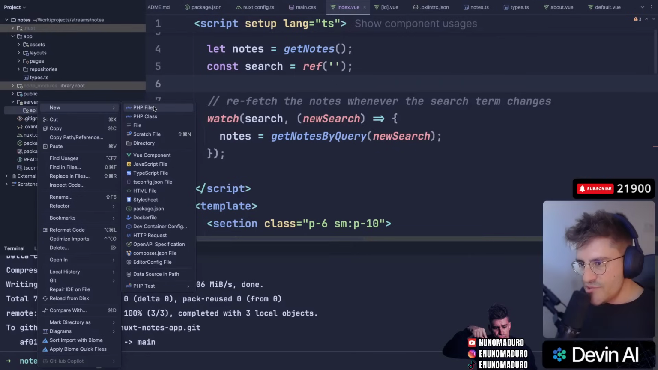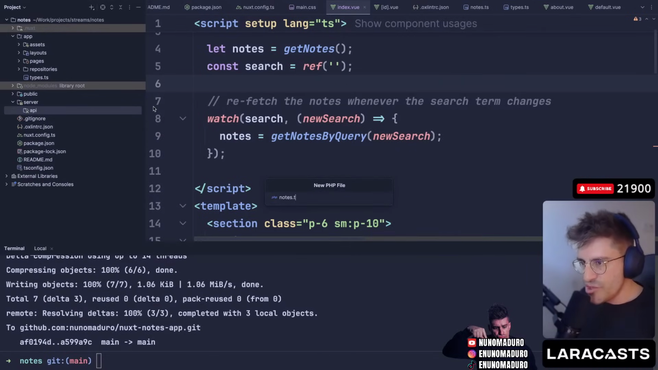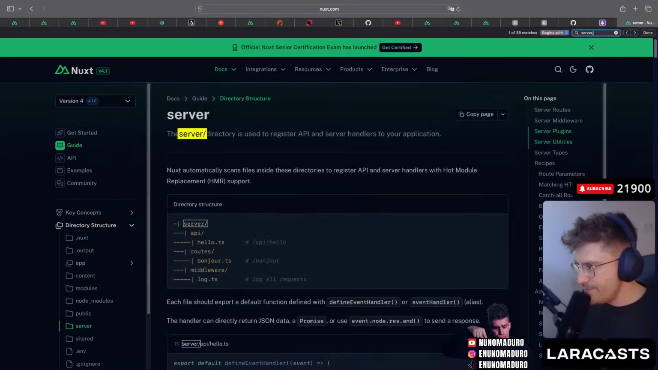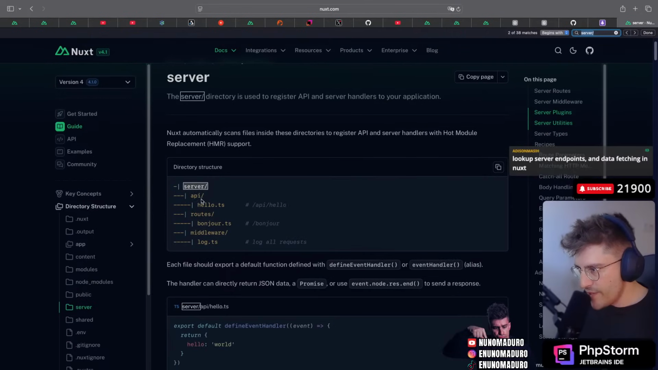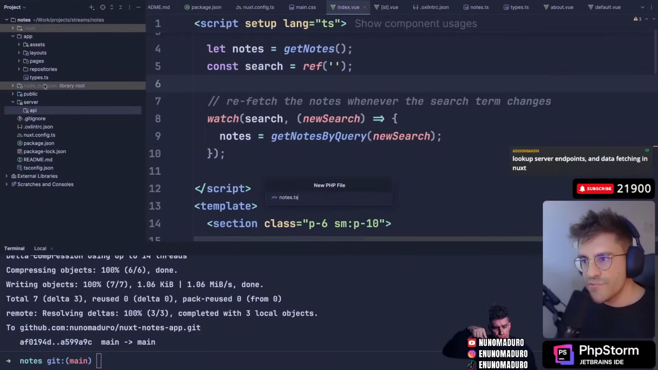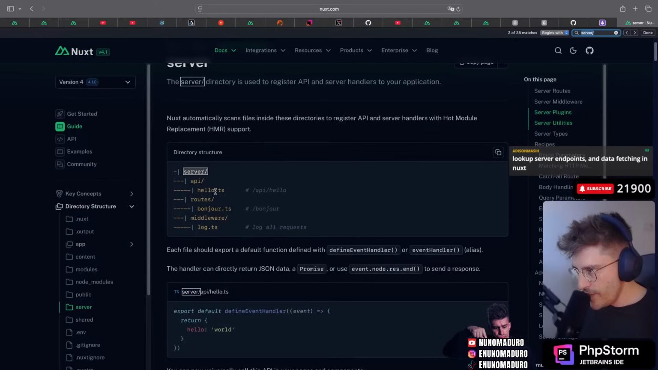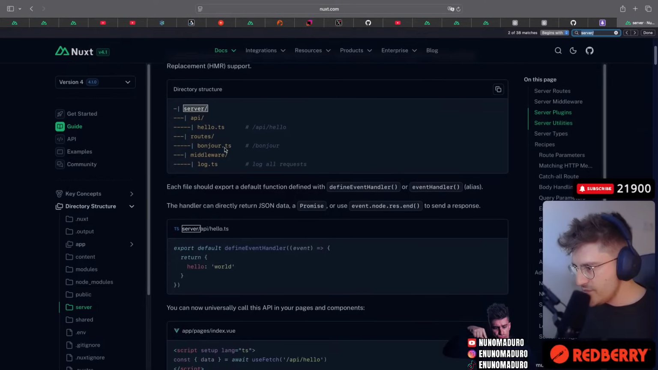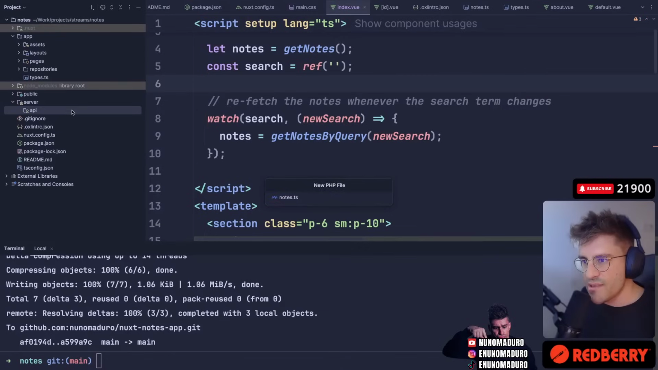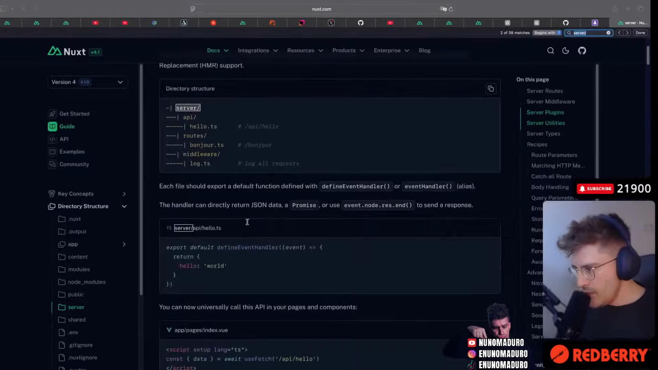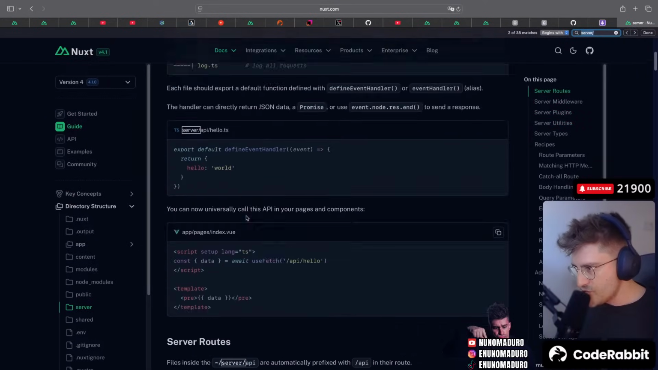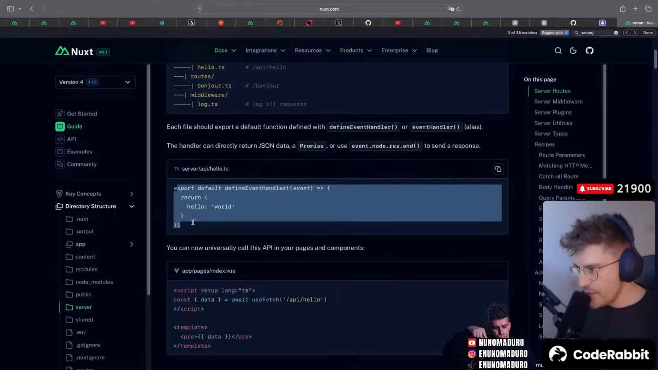And I assume, so what happens if I do notes.ts? How do I create a thing on the backend? Let me see. Server. Oh, okay. Server API. Interesting. So server API, and then I just do hello or bonjour. Okay. Let's do a notes.ts, I think. I think that's what we need. Notes.ts. And then, how do I structure that thing? Oh, this way. Okay.